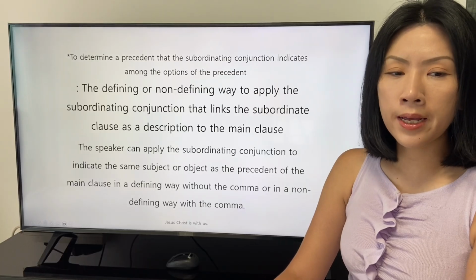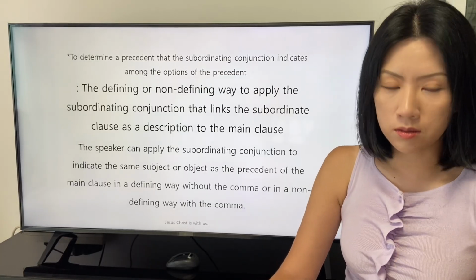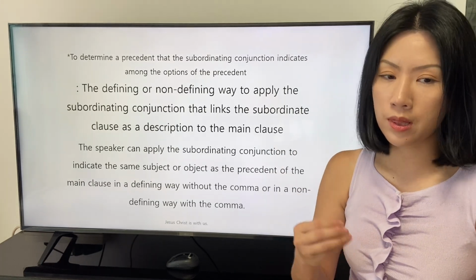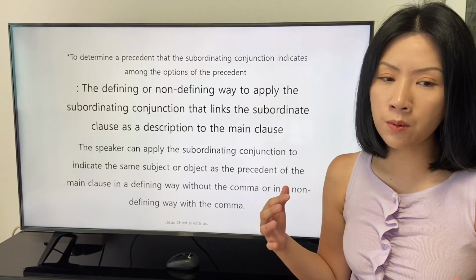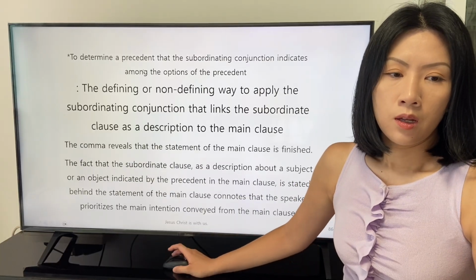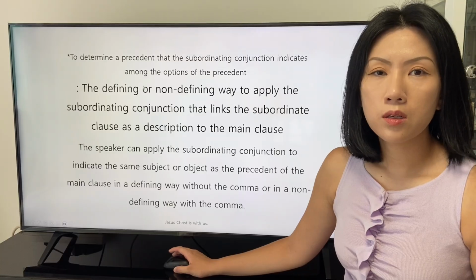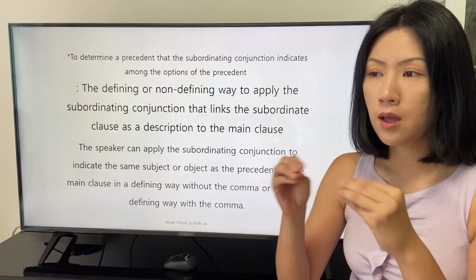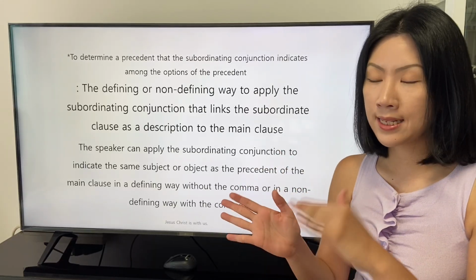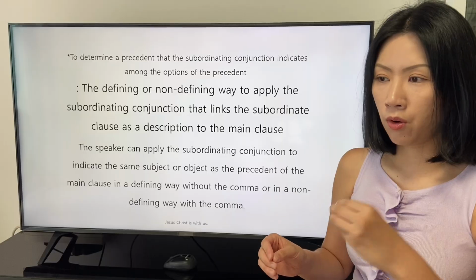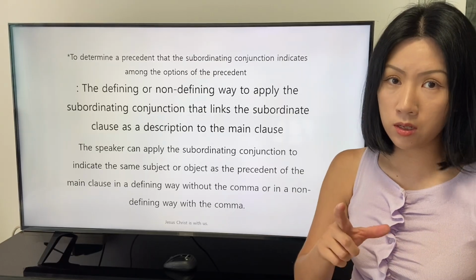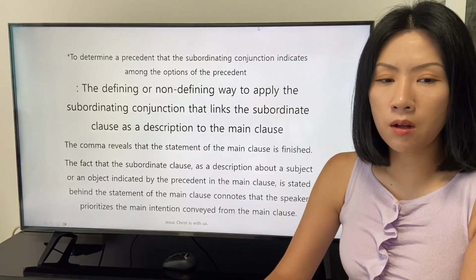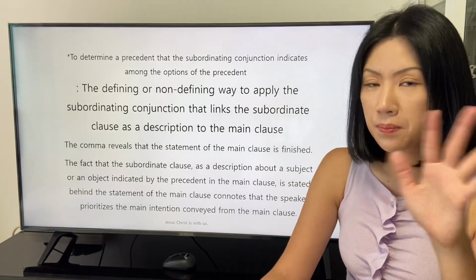The speaker can apply the subordinating conjunction to indicate the same subject or object as the precedent of the main clause in a defining way without the comma, or in a non-defining way with a comma. The fact that a conjunction is able to be applied in the non-defining way means that the conjunction can indicate the subject or object in the main clause selectively. The comma reveals that the statement of the main clause is finished, completely stated.